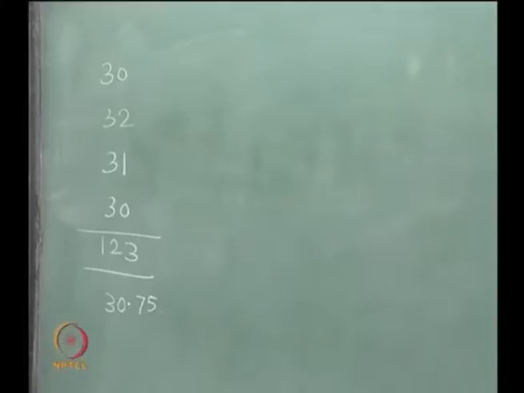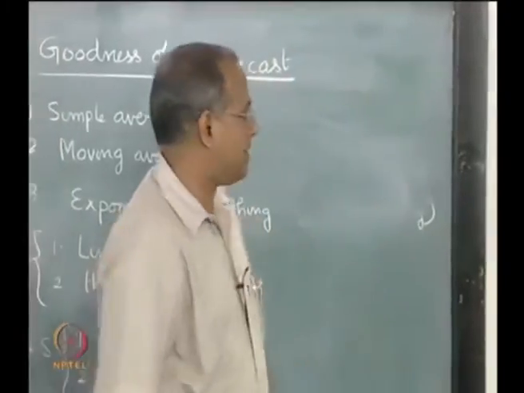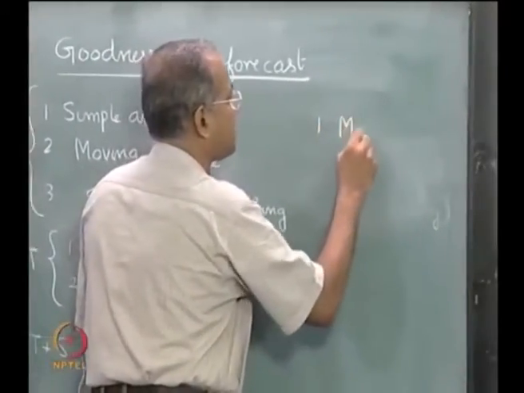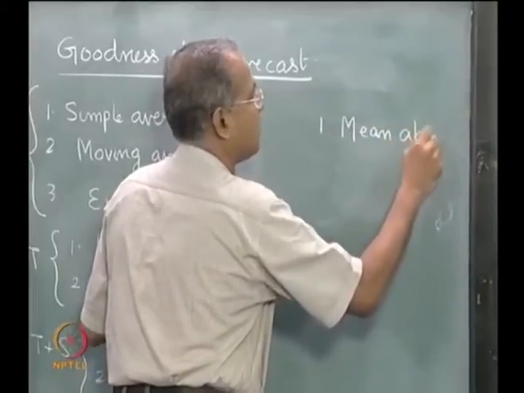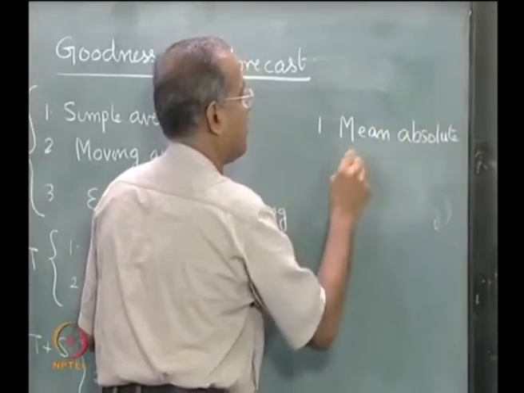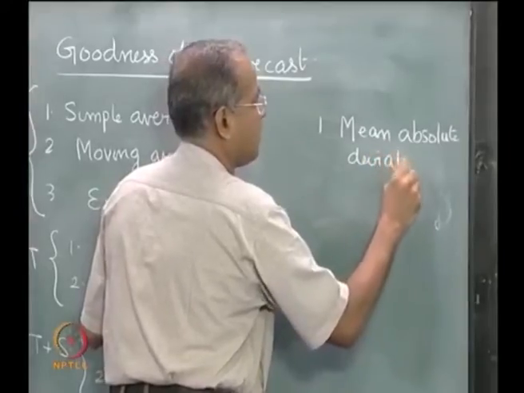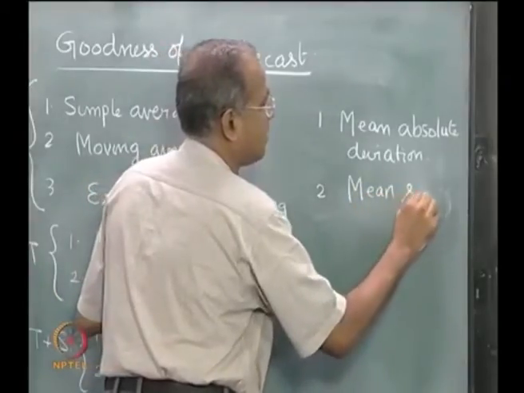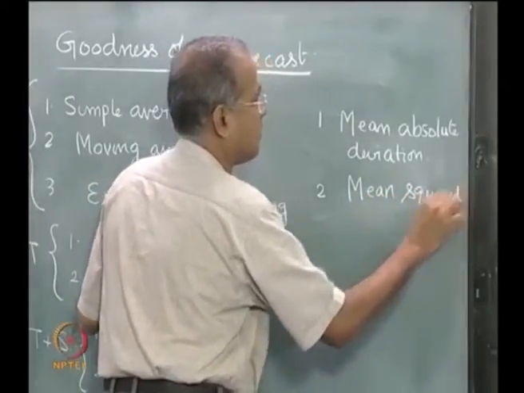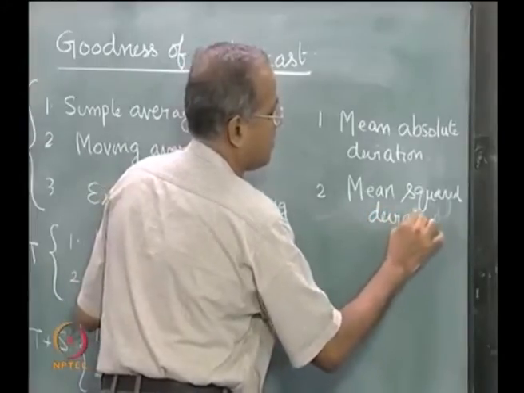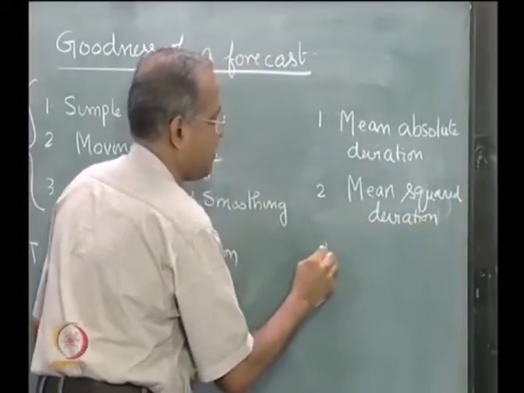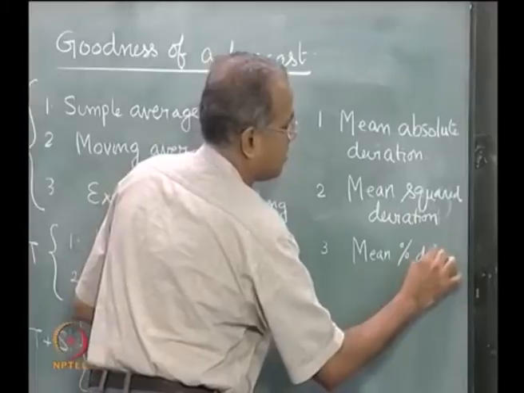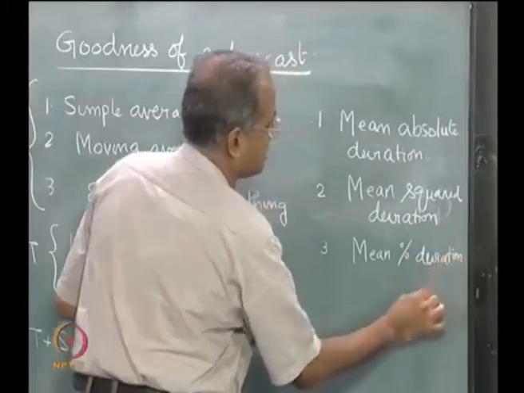Now, there are several measures that we can define for the goodness of the forecast. One is called mean absolute deviation, another is mean squared deviation, another is mean percentage deviation, and so on.